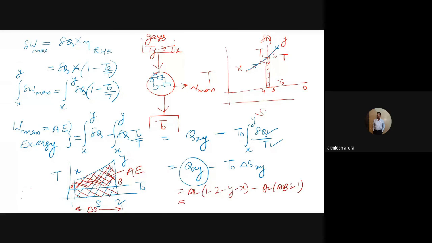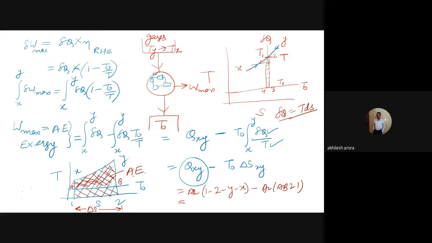Calculating heat transfer for any process, whether it is constant volume, constant temperature, or constant pressure, you already know the equations. So calculating Q XY is quite easy, or otherwise you know that for a reversible process, delta Q is equal to T dS. So calculating entropy is also not difficult.